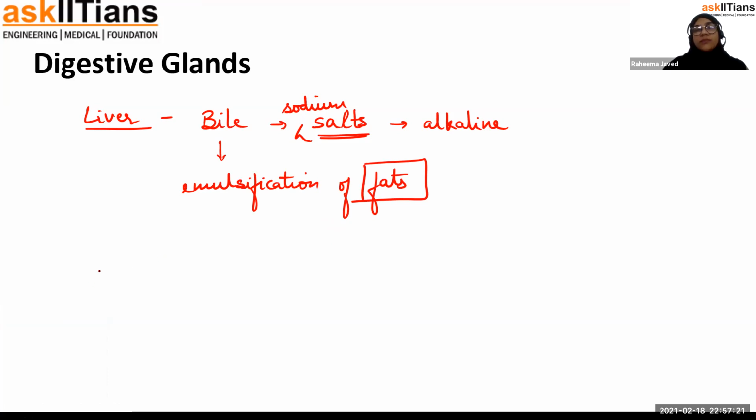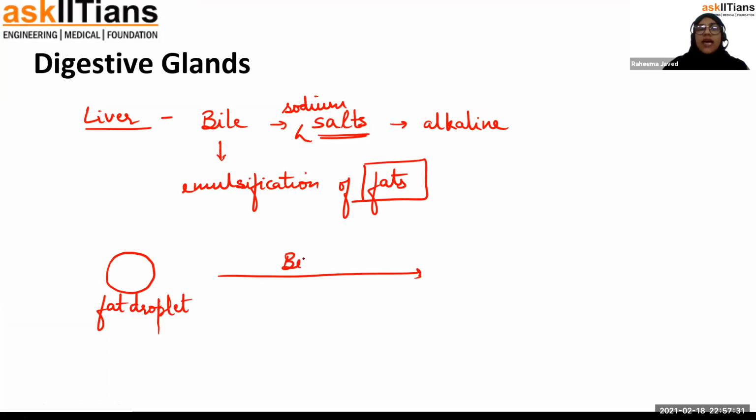fat. So, suppose this is a fat droplet, and by the action of bile, this fat droplet is broken down into tiny little droplets of fats, which are also surrounded by water molecules and bile juice. And bile juice also helps in reducing the surface tension of this fat droplet.